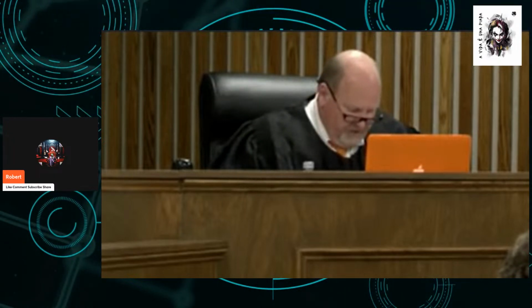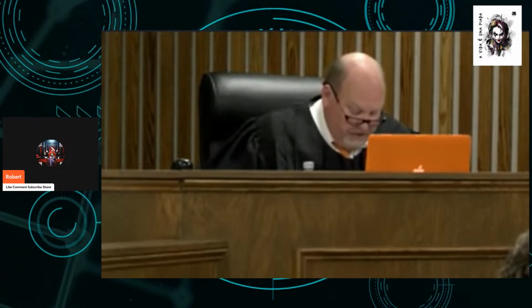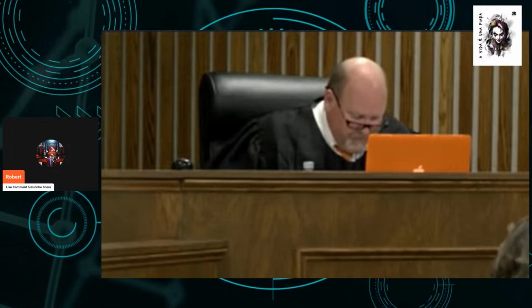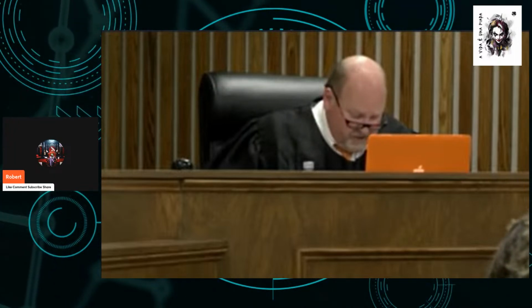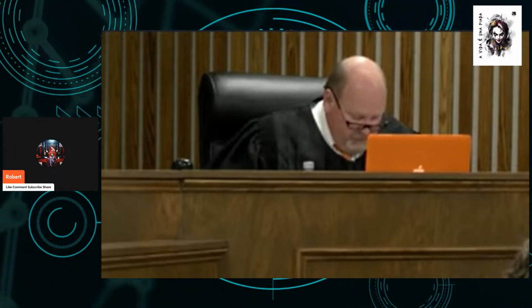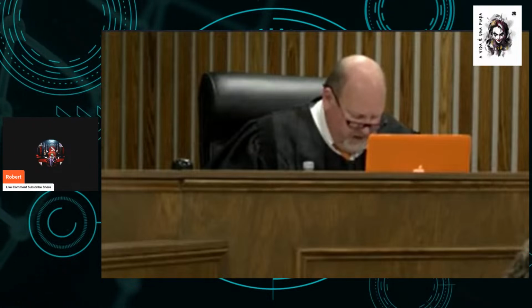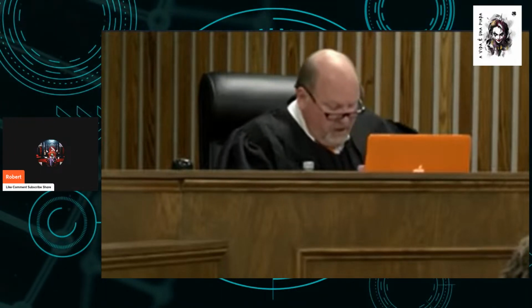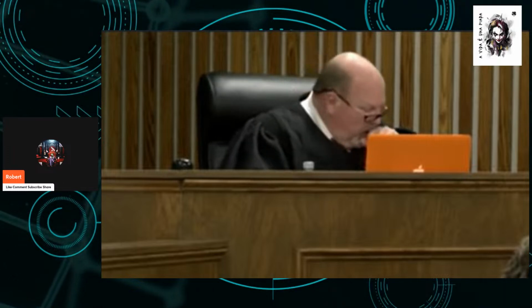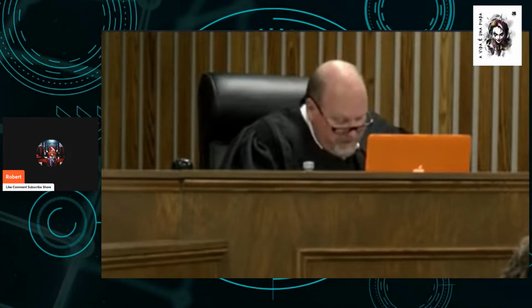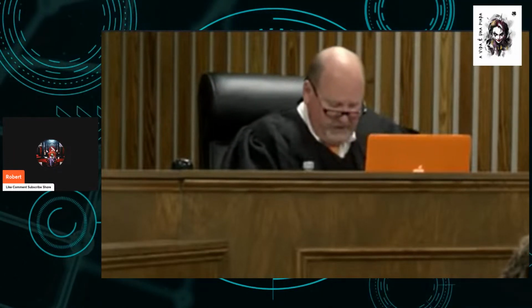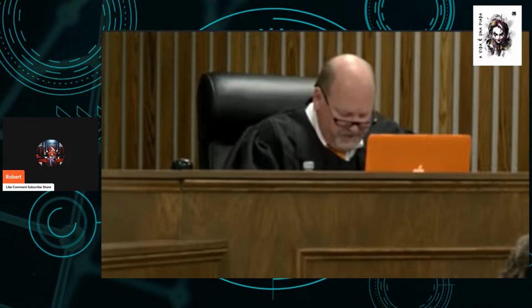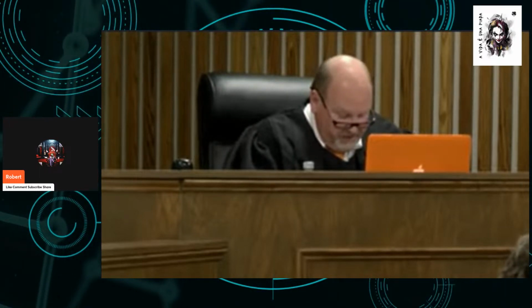For purposes of this count, intentionally, knowingly, bodily injury, and serious bodily injury are defined for you in the definition section of these instructions. If you find from the proof beyond a reasonable doubt that the defendant is guilty of aggravated assault, then you may fix a fine in any amount not greater than $10,000. You'll also report your fine on your verdict form. If you have reasonable doubt that the defendant is guilty of aggravated assault as charged and presented, then your verdict must be not guilty as to this offense.